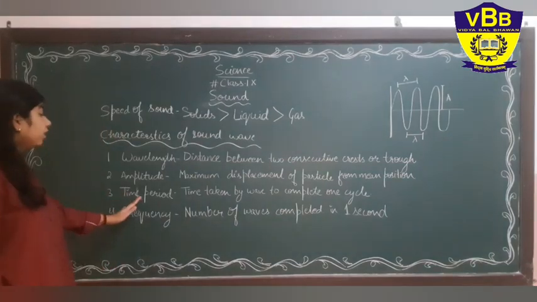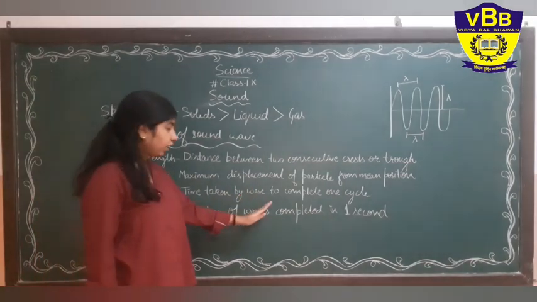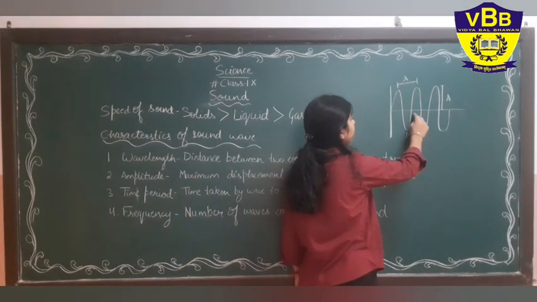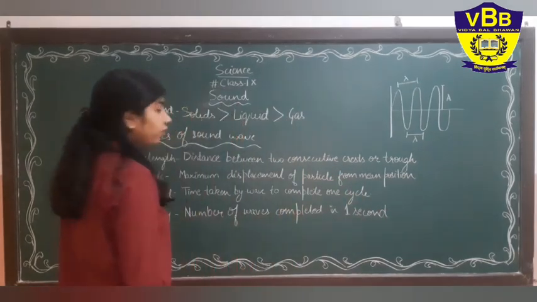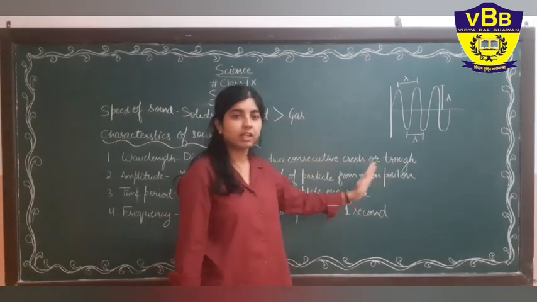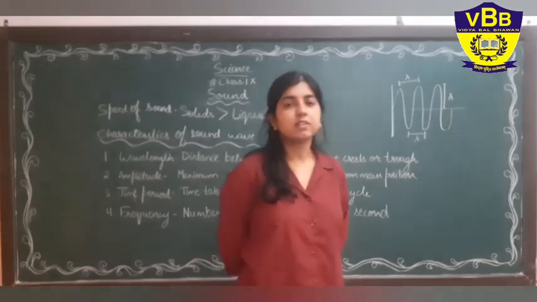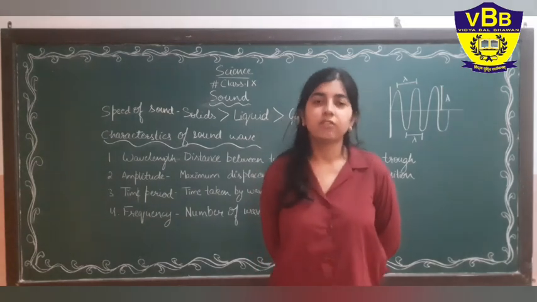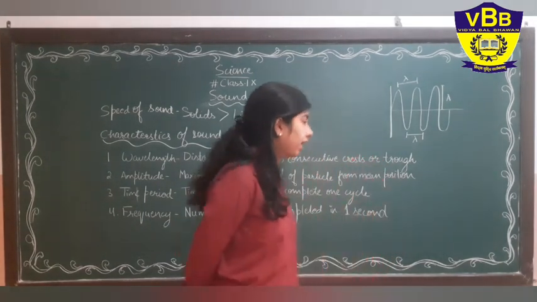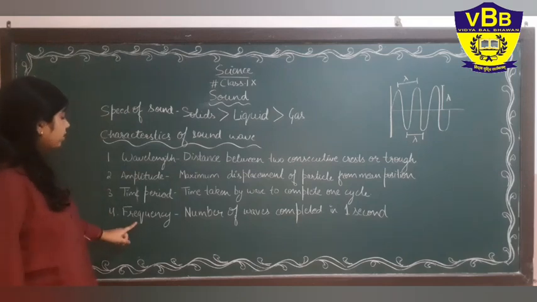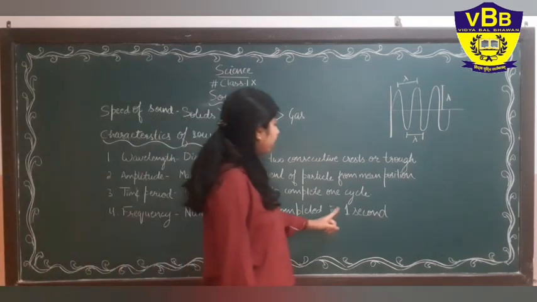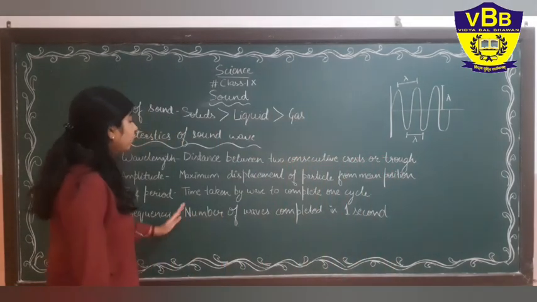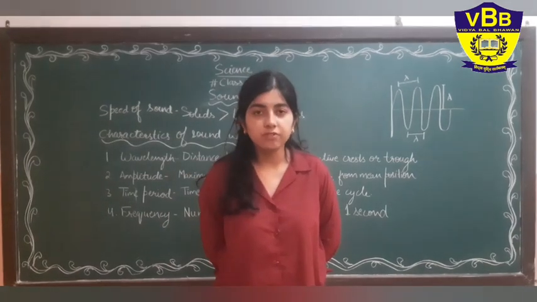Third is time period. Time period is the time taken by the wave to complete one cycle. This means how much time it is taking to complete one vibration or one complete cycle. It is known as time period. Suppose a wave is traveling and it takes around 5 seconds to complete one cycle. Then the time period will be 5 seconds. Now the last is frequency. Frequency is the number of waves completed in 1 second. Suppose in 1 second 5 cycles or 5 waves are completed, then the frequency will be 5.